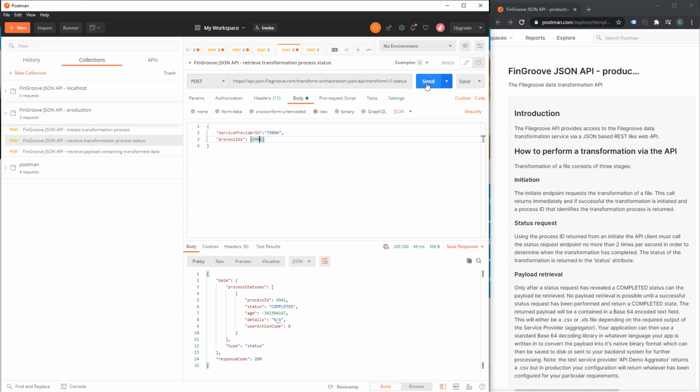So we're actually going to go through and send that. We actually sent that initial request some time ago, but it's still in the system, so we can send a status request on that. And as we can see, it's got the process ID and the status is completed. There's no need for any details or user action because everything's completed. If there was a binding issue, like I mentioned earlier, then there would be details explaining the binding issue and a code that represents the user action that's required.